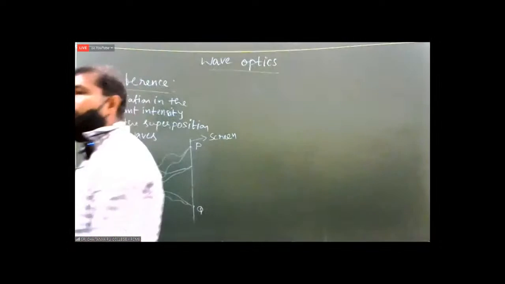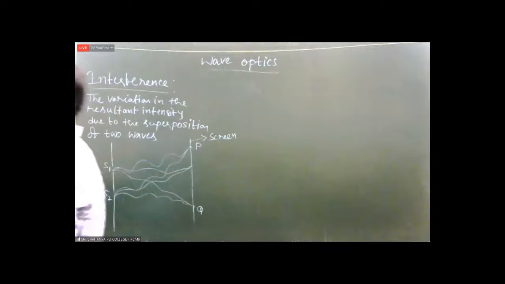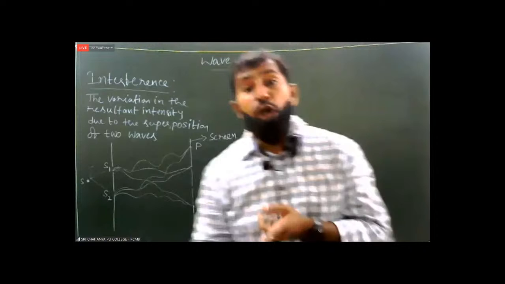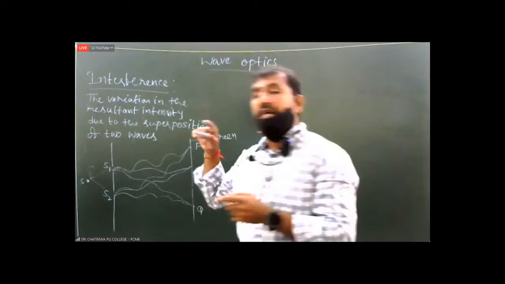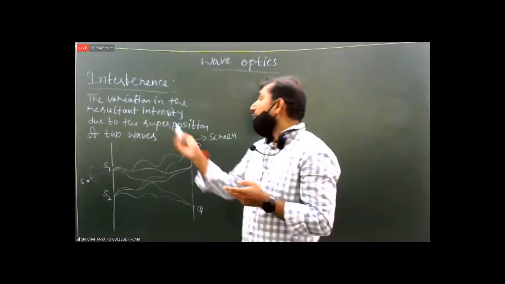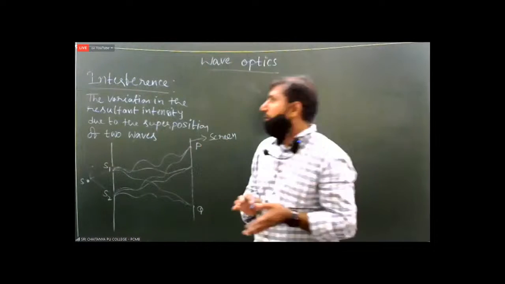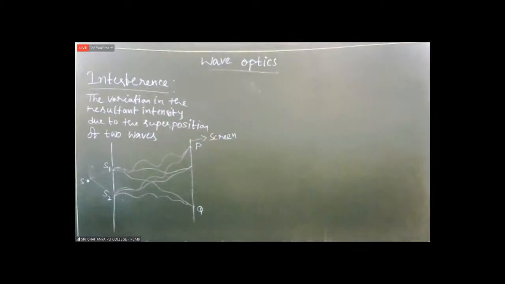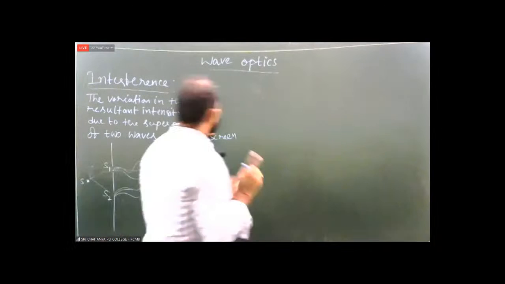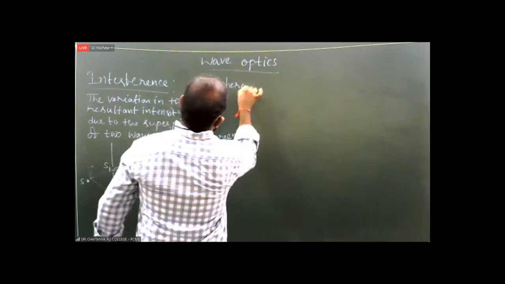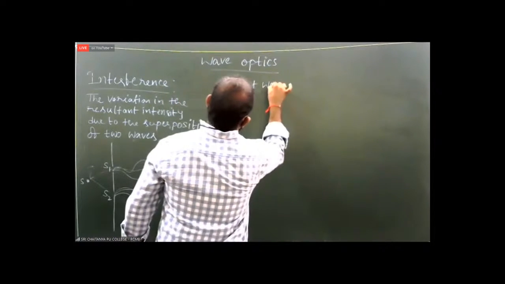Interference means, remember, formation of brightness and darkness due to the superposition of two light waves. Now, to get this interference, we should consider coherent waves only. Coherent waves.